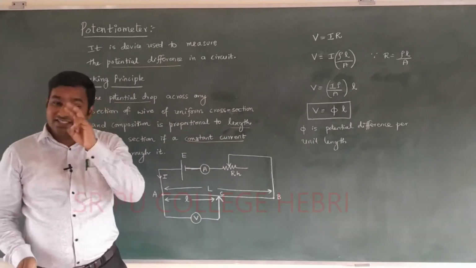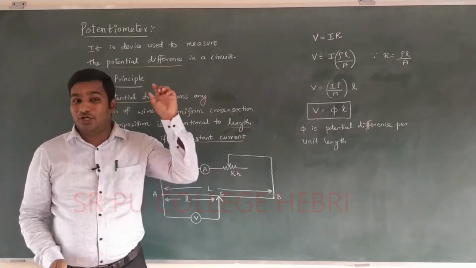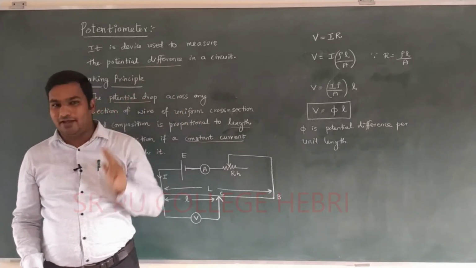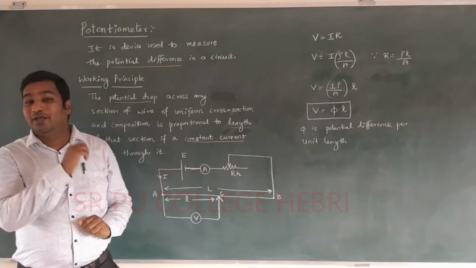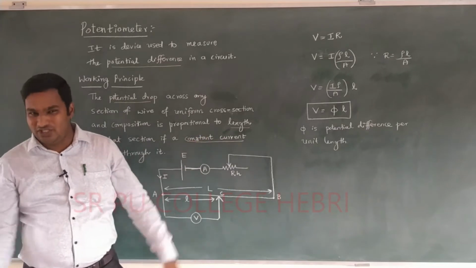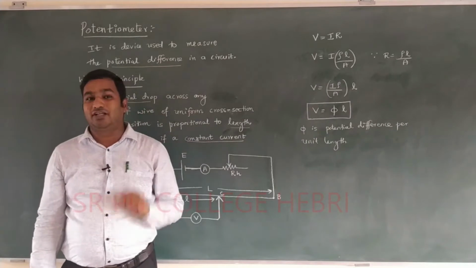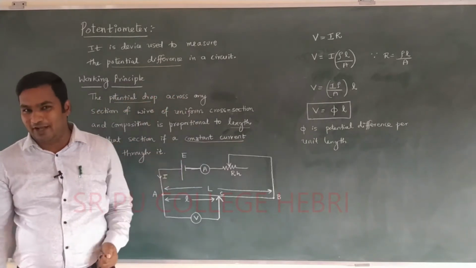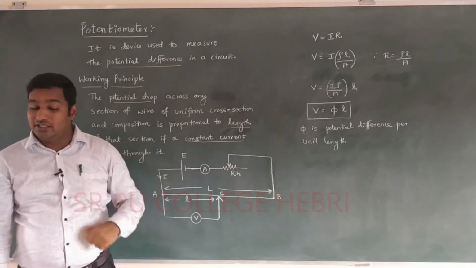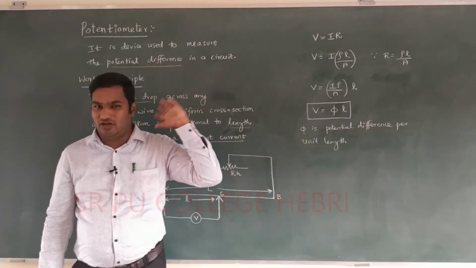Dear student, the resistance of a given material of a wire depends on 4 important factors that we already learned. First it depends on length, it depends on area, it depends on temperature, and along with that it depends on the nature of the material. From material to material, the resistance of a given material of a wire changes. And the second term is called resistivity. Resistivity depends on only 2 important factors, temperature and nature of material only. Resistivity is independent of length and independent of area, but it depends on temperature and nature of material.